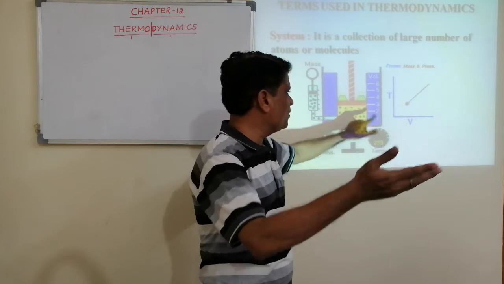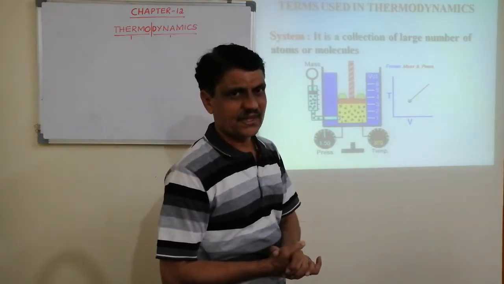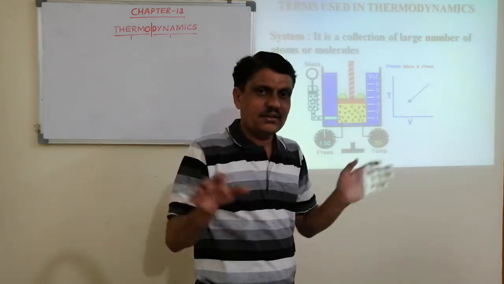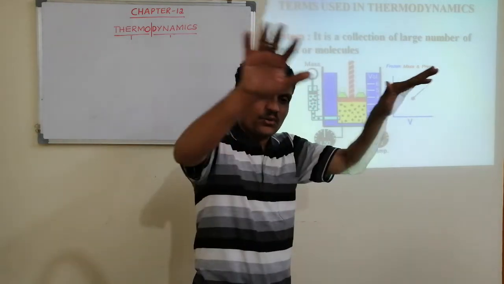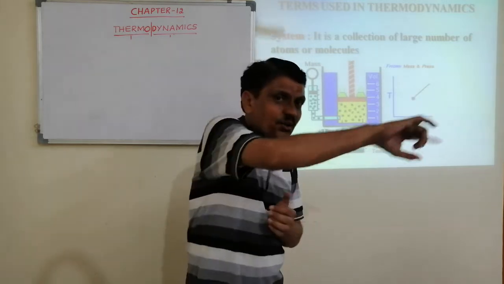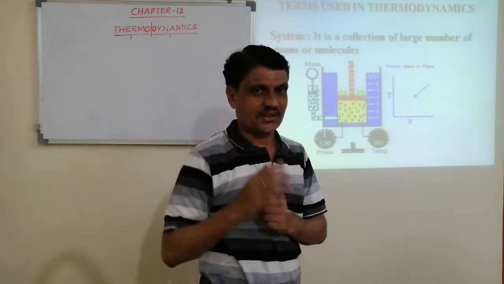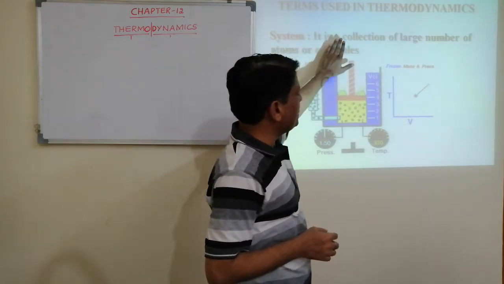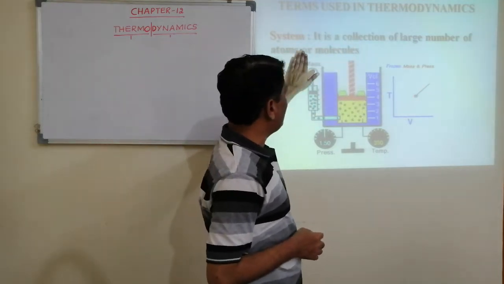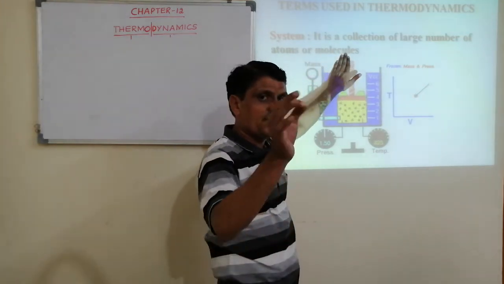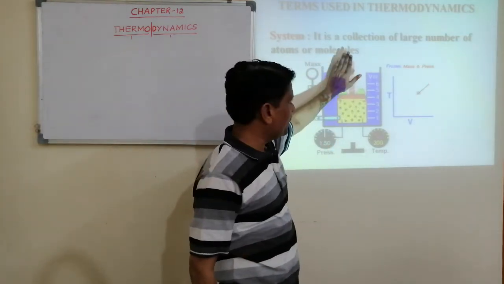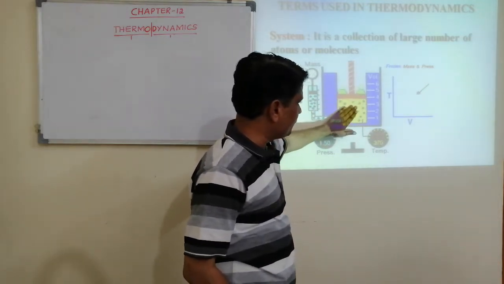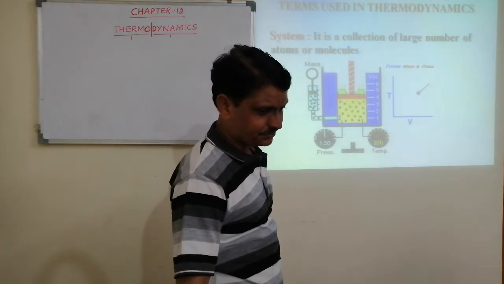Or assume in our daily life, suppose we want to study a room. That room is our system. So a system is a collection of a large number of atoms or molecules under study. In this example, the gas taken in the cylinder is our system.